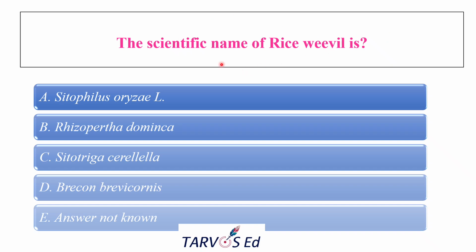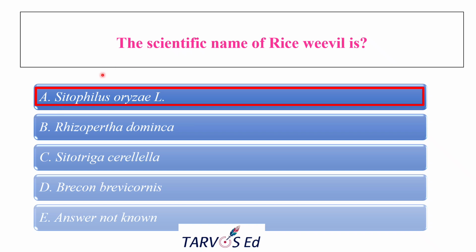So the scientific name is what they asked. Remember one thing: whichever crop you are studying for pests, you should at least remember the major pests and their scientific name, family, order and so on. There may be a chance of these kinds of questions in your exams. The options are Sitophilus oryzae, Rhyzopertha dominica, Sitotroga cerealella, Bracon brevicornis, and answer is not known. The correct answer is Sitophilus oryzae.